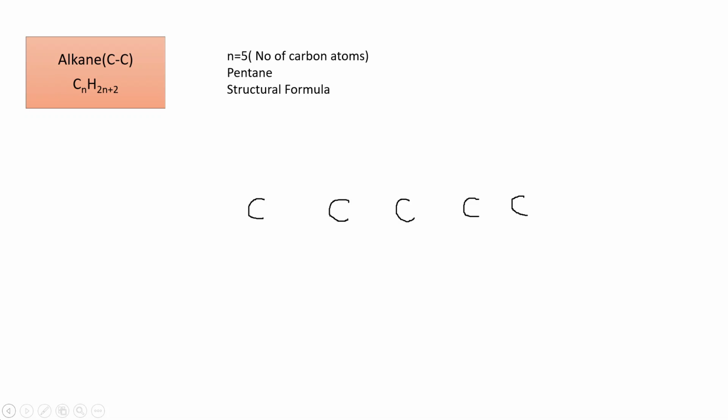To begin with, let us first put down the 5 carbon atoms. In the next step, indicate 4 lines around each carbon atom. 1, 2, 3, 4. This one is common since it is a carbon to carbon single bond.